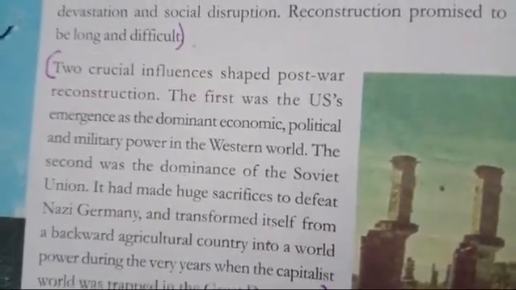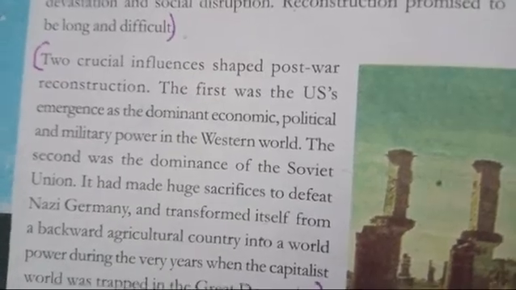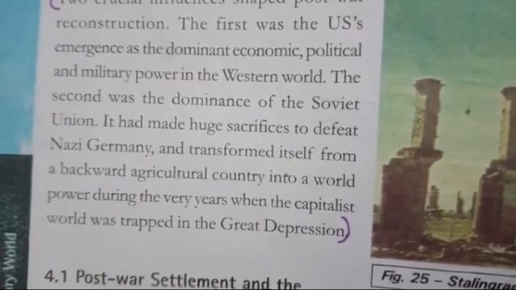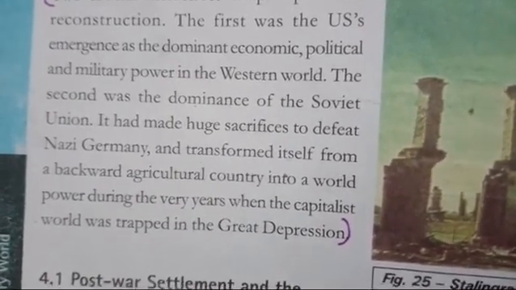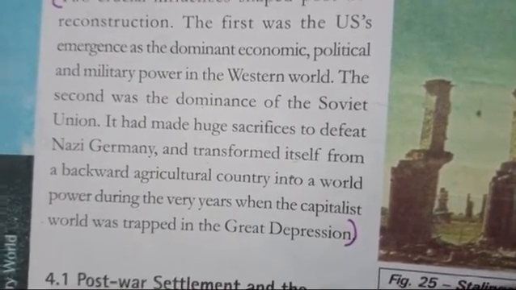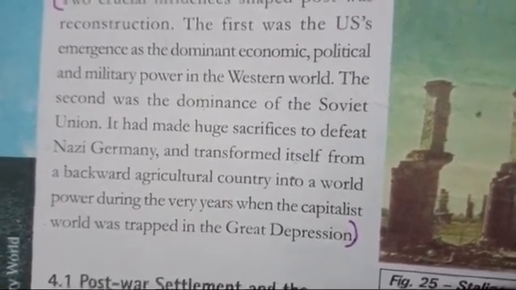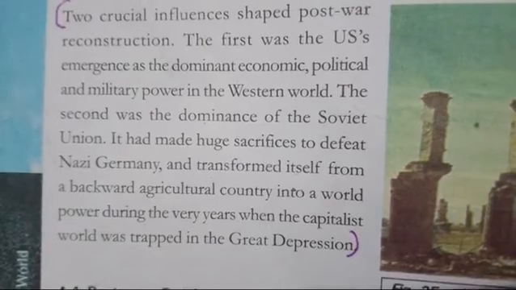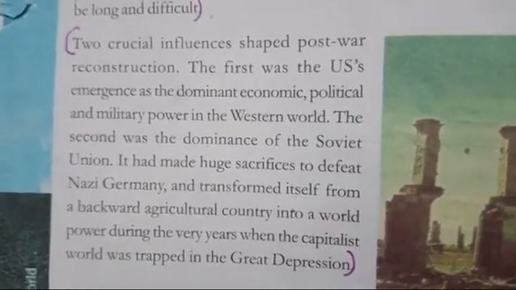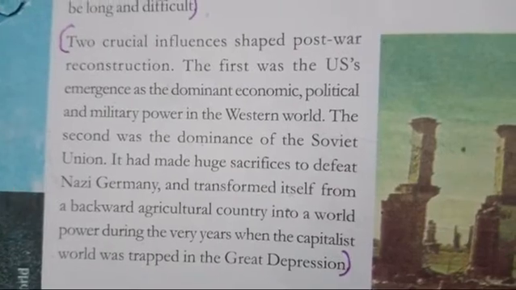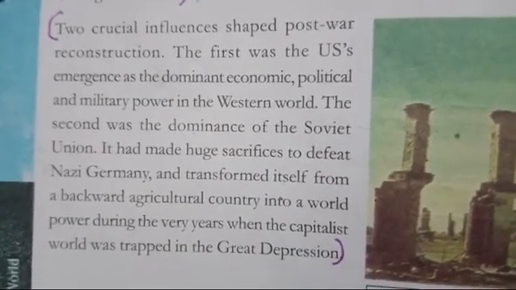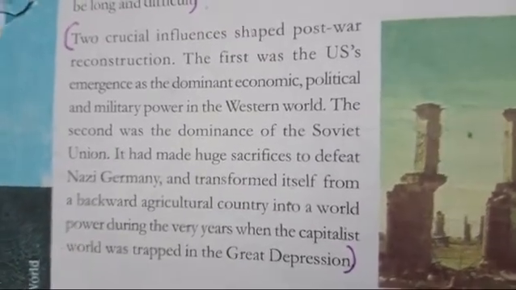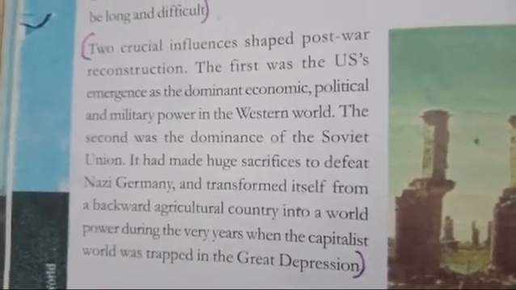Two crucial influences shaped post-war reconstruction. The first was the US emergence as the dominant economic, political and military power in the Western world. The second was the dominance of the Soviet Union. It had made huge sacrifices to defeat Nazi Germany and transformed itself from a backward agricultural country into a world power during the very years when the capitalist world was trapped in the Great Depression. So this is how Nazi Germany faced defeat, and how the Soviet Union emerged as an economically powerful nation after the Second World War.